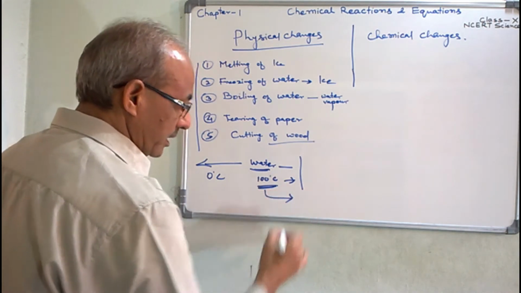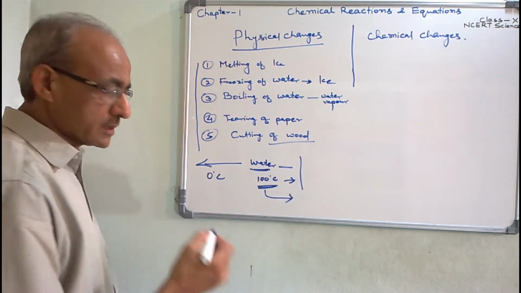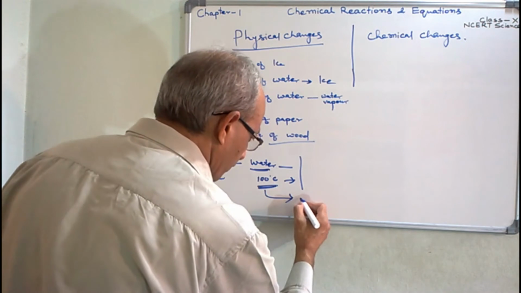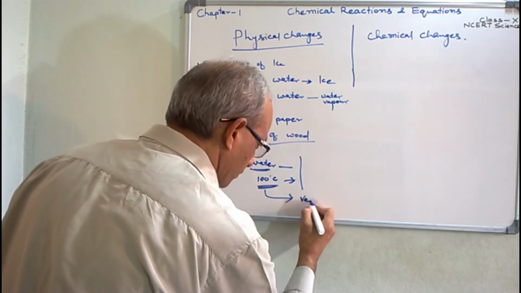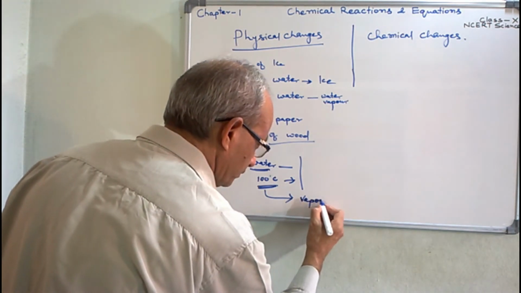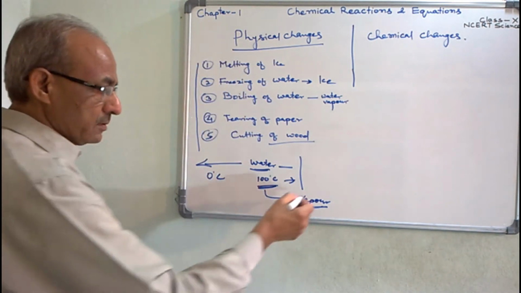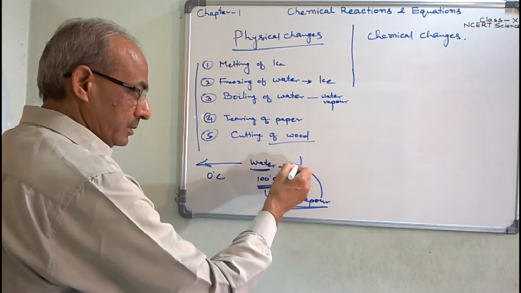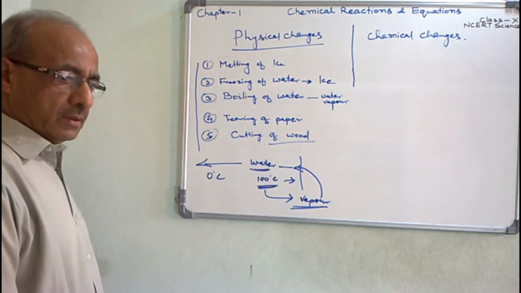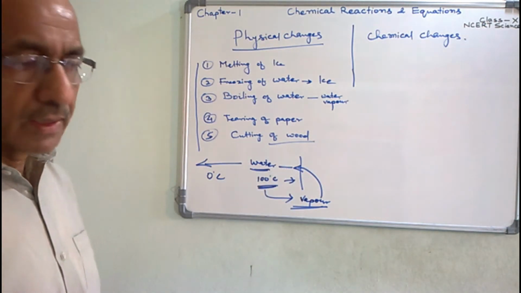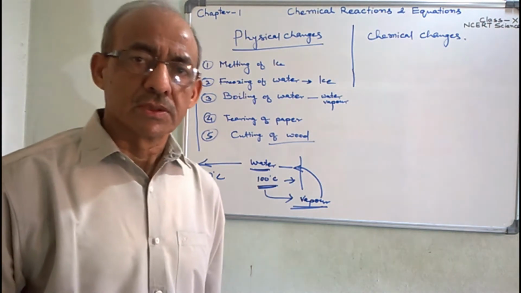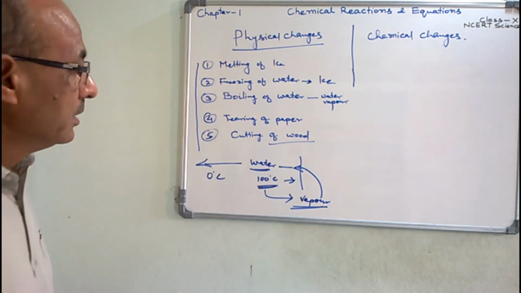In this way evaporation starts, boiling starts, and water vapor is produced. By the process of condensation, you will get the water again. Condensation is a physical process, not a chemical process.